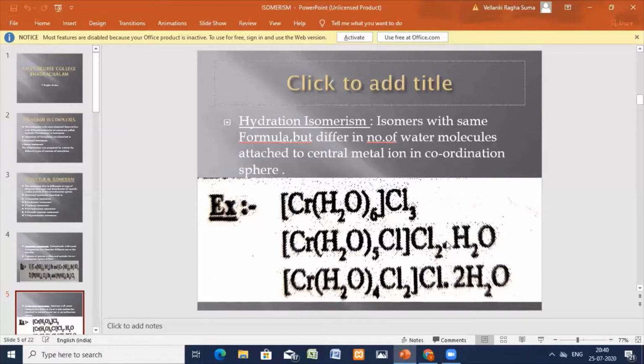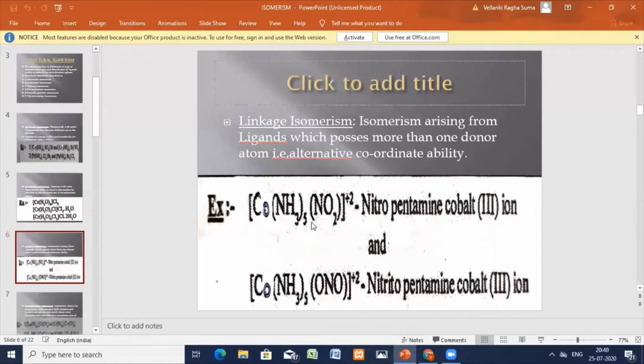The total number of aqua molecules is the same, but here 5 are within the sphere and 1 is outside. In this one, 4 aqua molecules are within the coordination sphere and 2 are outside. So the formula is the same, but they differ in the aqua molecules. This type of isomerism is called hydration isomerism.